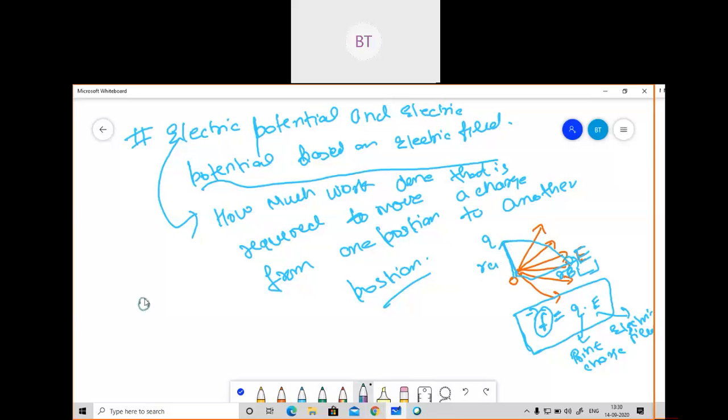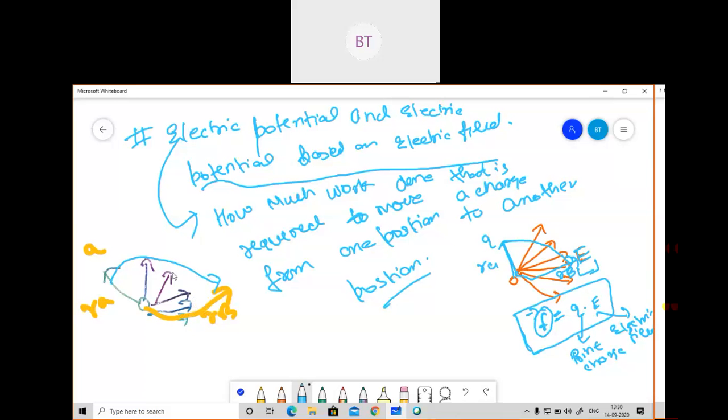Suppose this is your point charge Q, and I'm representing this point by RA, and suppose here it is RB. We will calculate how much work done is required to move from RA to RB.